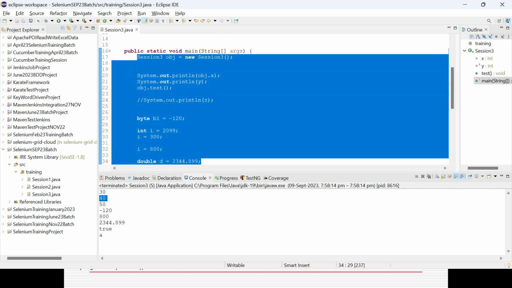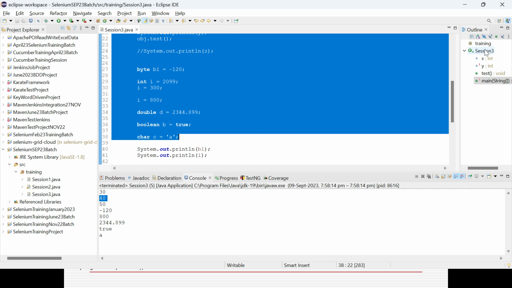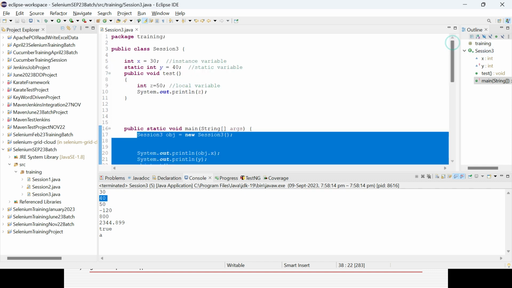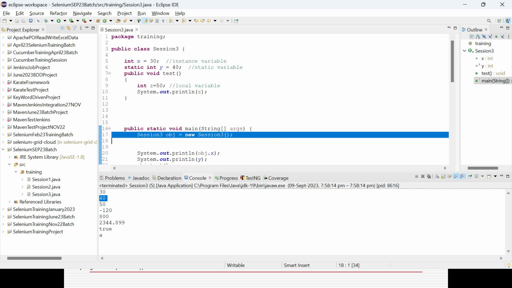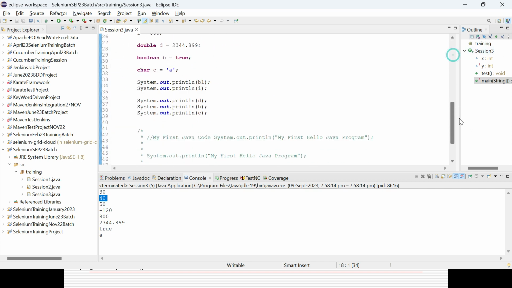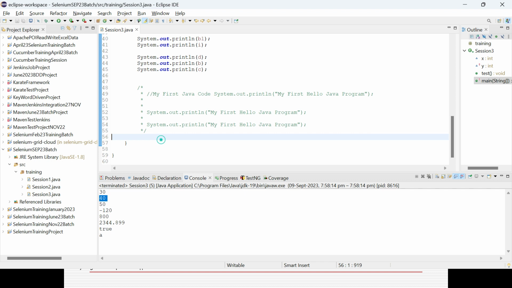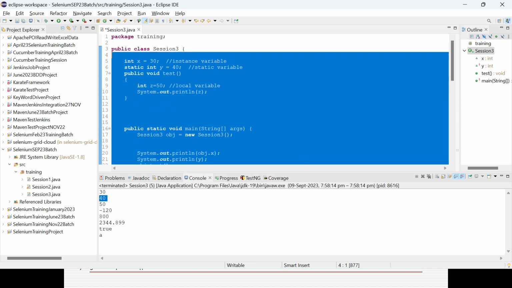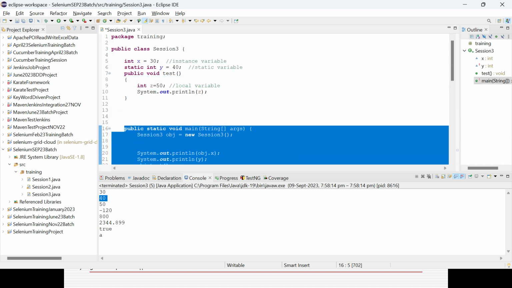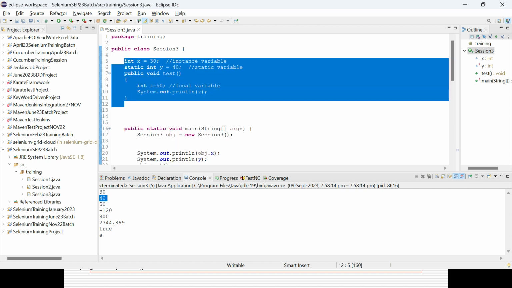You can have n number of classes, even subclasses in the same file. But your execution will start from the main method. Even after here you can create a class, it will not be a problem, because it's a block. So this is the block, this is called a block. It should end with that one, and this is the block again inside the class. That is the way you need to write it. This is called a block of code.